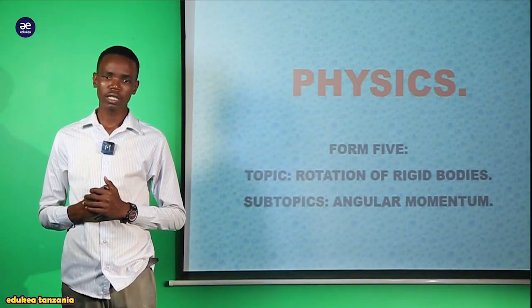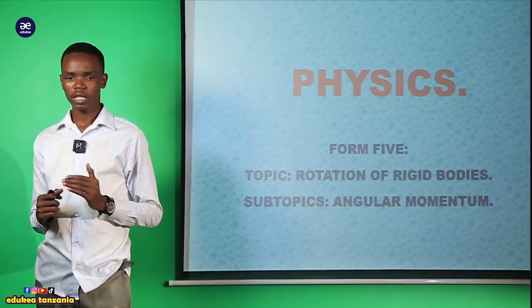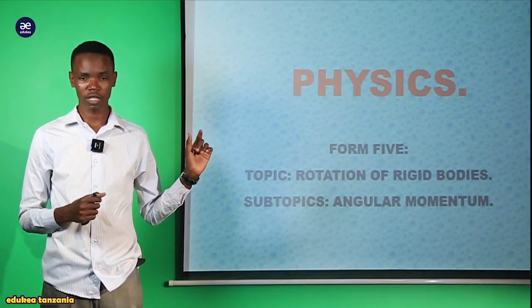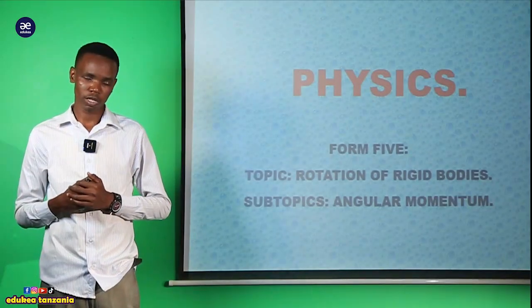So, my dear student, as we tried to see in the previous period, we looked at the subtopics of this topic of rotation of a rigid body.